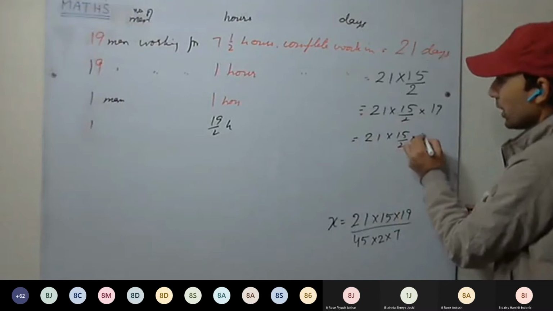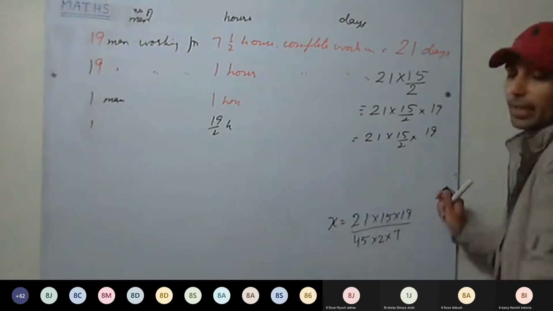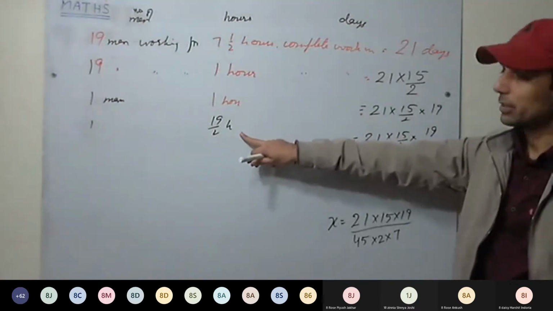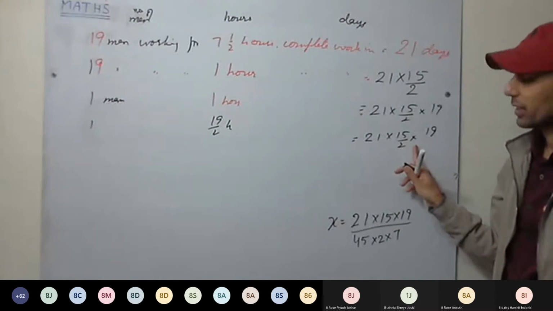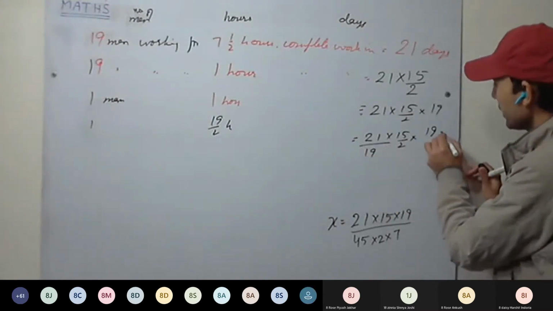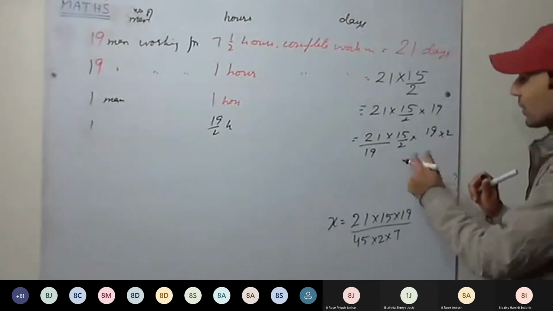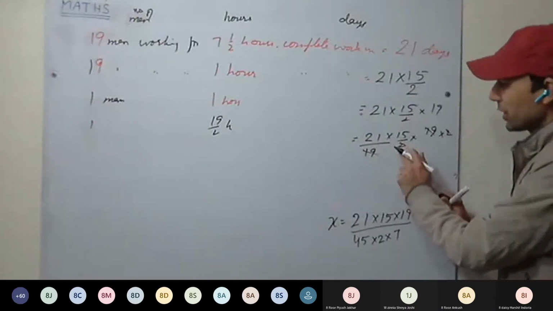15 upon 2 into 19, and we have to divide or multiply by 19 upon 2. See here, the more hours each day a man is working, the number of days taken will decrease. Number of days will be less, so we divide by 19 here and multiply here. So they are cancelling here. Okay, we can cancel. 21 into 15.